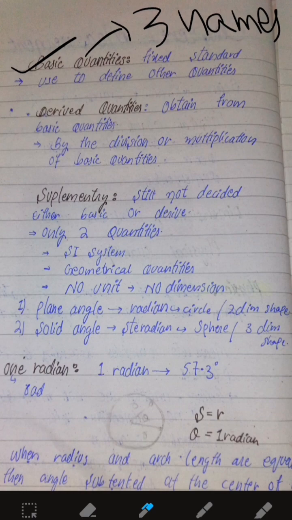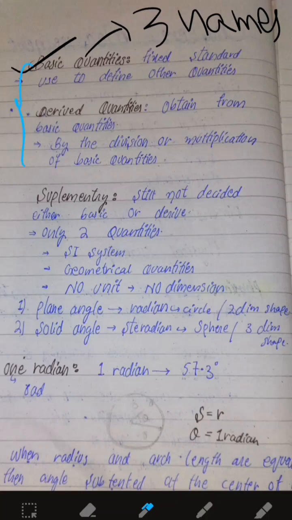The second is derived quantities, obtained from basic quantities. By the division or multiplication of basic quantities, if we multiply or divide any basic quantities, then a derived quantity will form. For example, mass is a base quantity, and the derived quantities are obtained or taken from basic quantities. So they both are somehow similar.